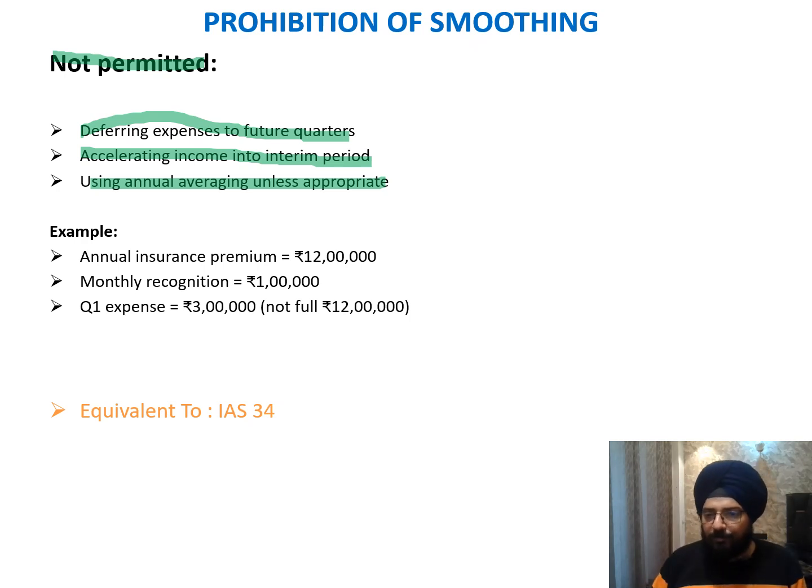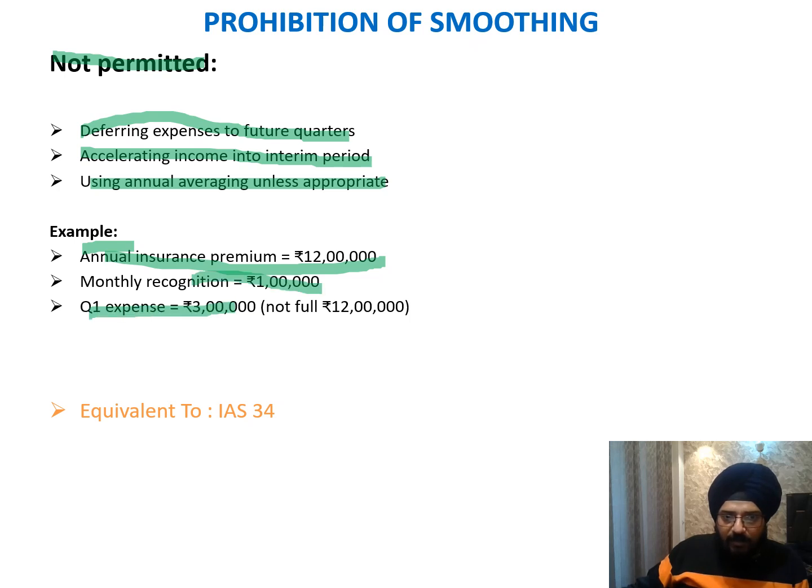For example, if a particular expense gets provisioned in a particular month of a quarter, then it has to be done in that month only. It should not be deferred or apportioned to subsequent quarters or to a specific period for a particular quarter. It has to be the same methodology as per the policy of the company. For example, if the annual insurance premium is 12 lakh and the monthly recognition is 1 lakh, then the Q1 expense should be 3 lakh and not 12 lakh.